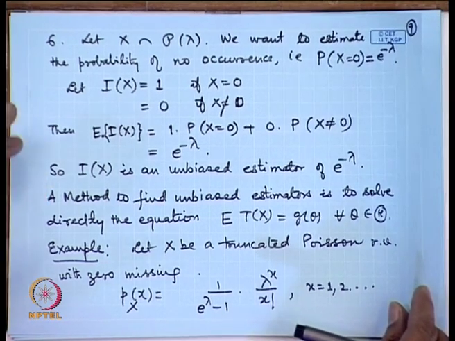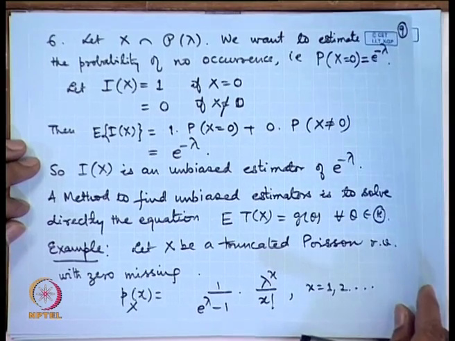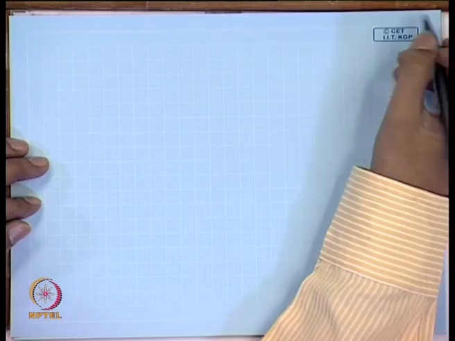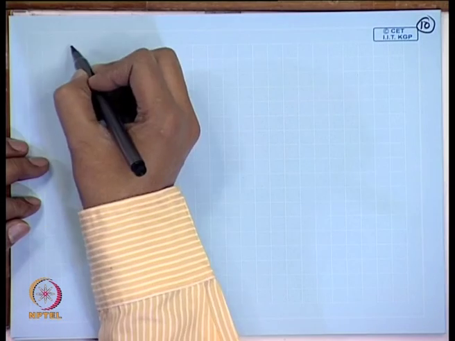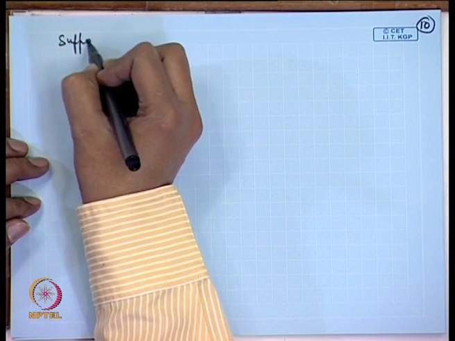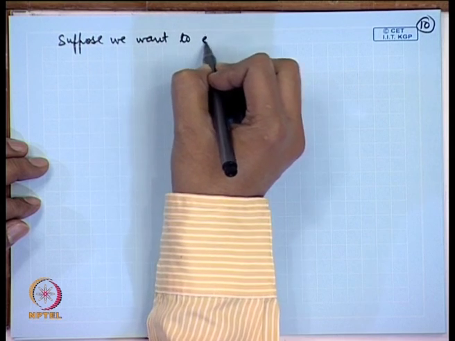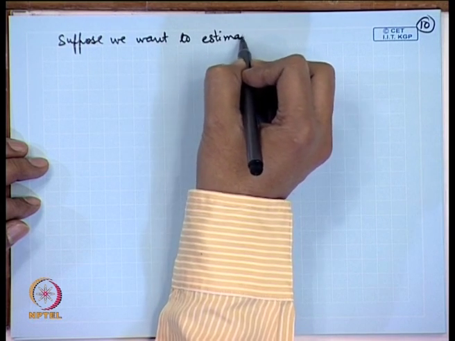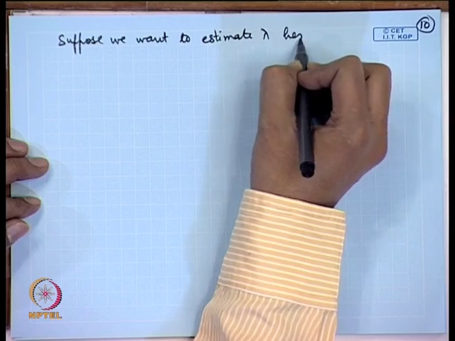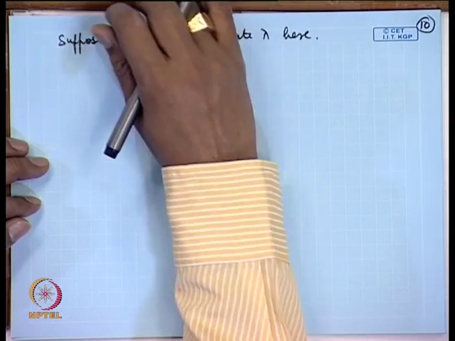Now, suppose we are considering again say estimation of lambda. Notice here that the expectation of X is not equal to lambda, so we cannot directly use the moment here.